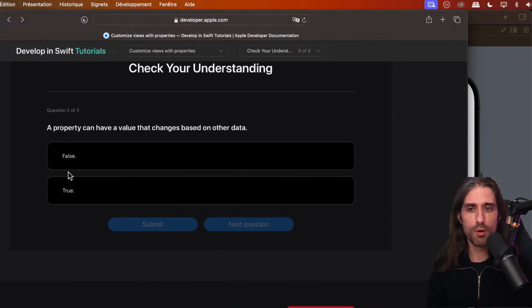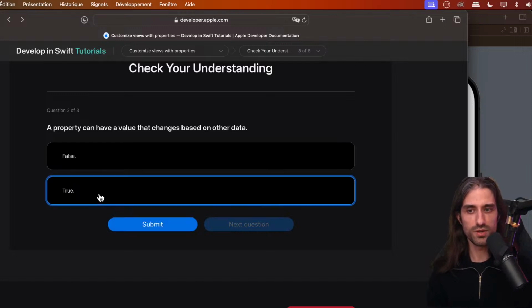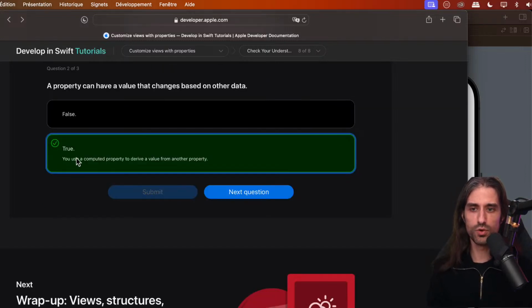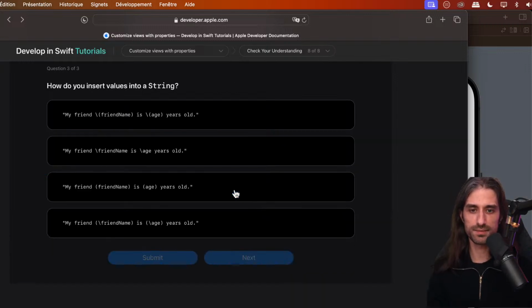Next question. A property can have a value that changes based on other data. So yes, we saw it, and it's what's called a computed property. So a property whose value is computed every time you call it, and it can use other properties, other pieces of data to decide what to return, and that's what we used to have a different icon and a different color depending on whether it would be raining or not. So it's indeed true, and you use a computed property to derive a value from another property or other properties or other things, like the hour of the day, things like that.